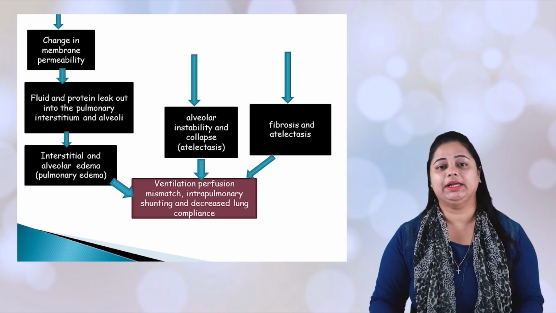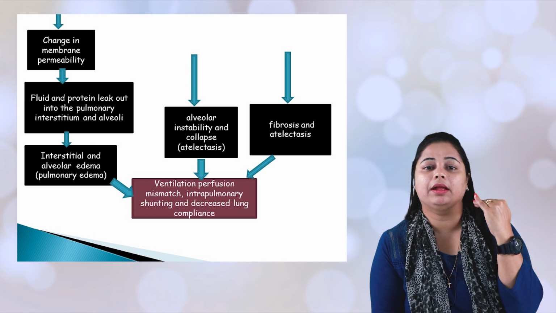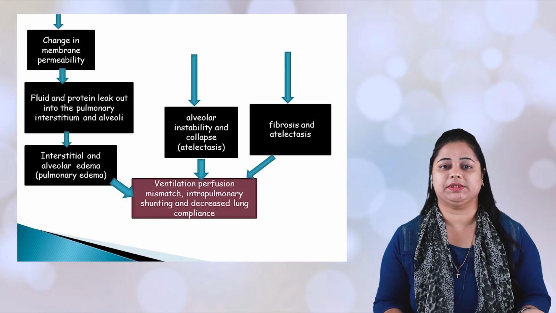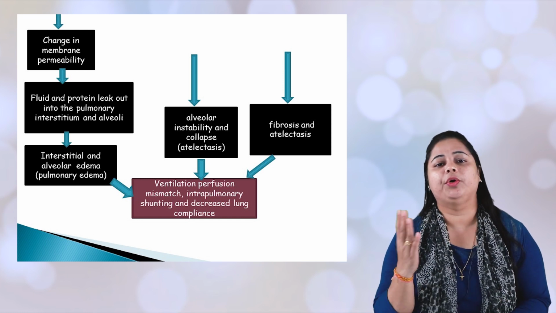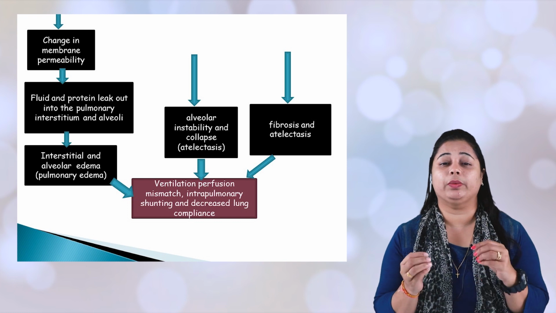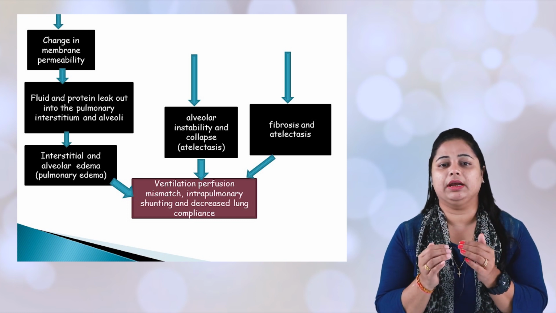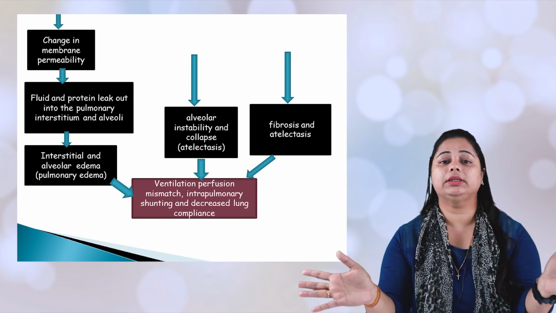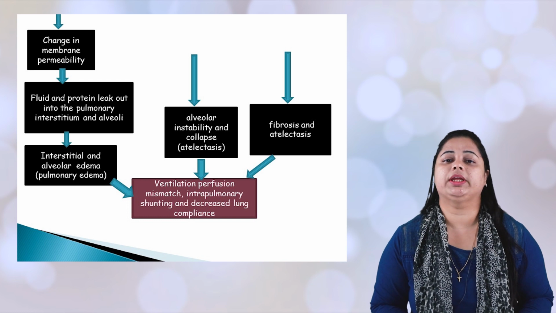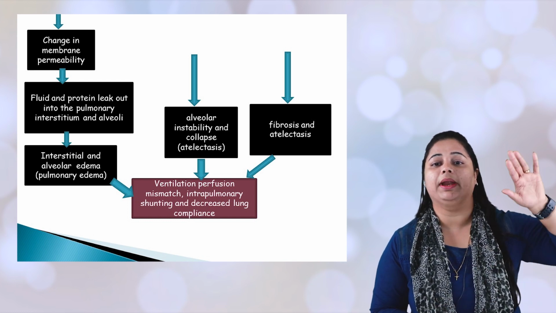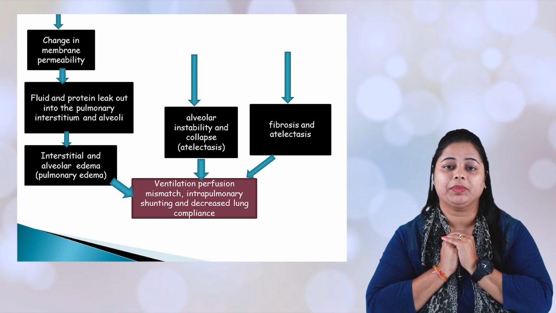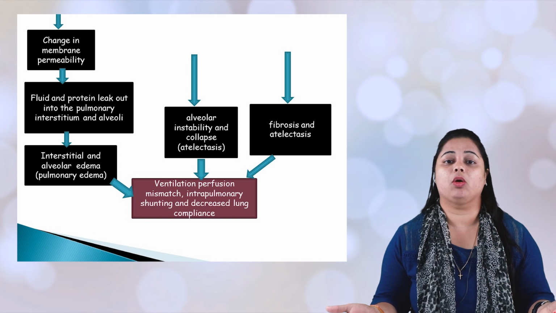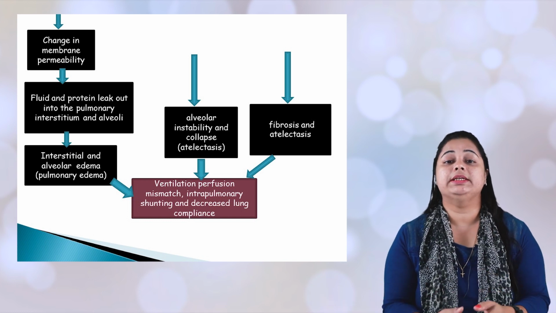What is the meaning of it? Ventilation means the air comes, the person inhales, and air reaches the respiratory system up to the alveoli. Perfusion is where actually the work is done. Oxygen and carbon dioxide will be exchanged, and all other organs will get oxygenated blood when this oxygenated blood reaches your heart. So when ventilation occurs but perfusion doesn't occur,